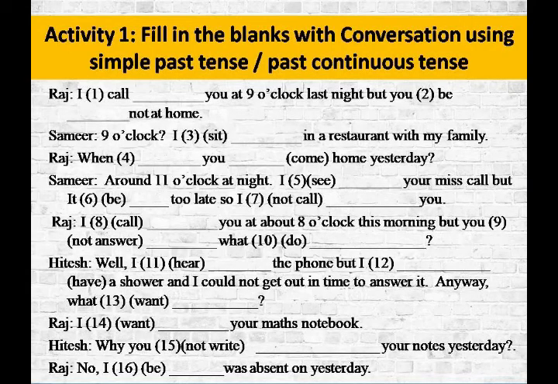Activity 1. In this activity you have to fill in the blanks. There's a conversation given between Raj and Samir, okay, and Hitesh. You have to fill the blanks using simple past tense or past continuous tense, okay.